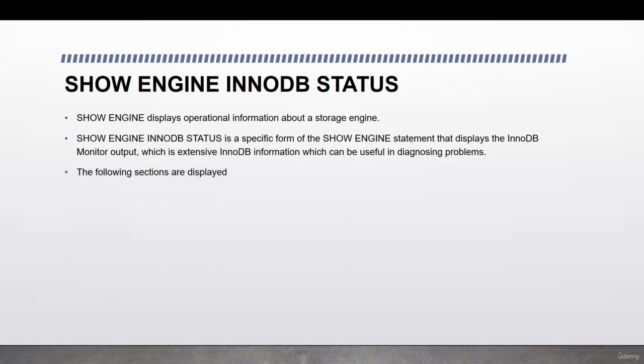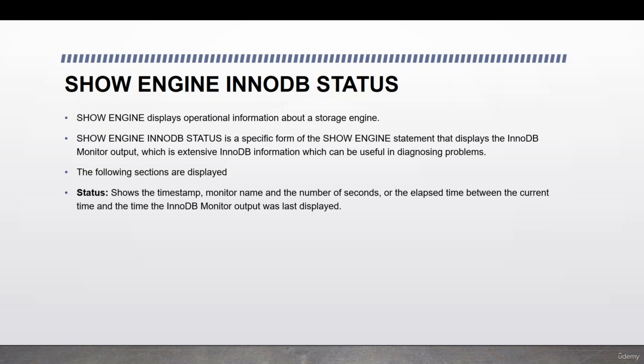So let's look into the sections which are displayed in the InnoDB engine status file. The first thing is status. The status shows the timestamp, monitor name, and the number of seconds elapsed between the current time and the time the InnoDB monitor output was last displayed. Then we have background thread. The srv_master_thread lines show work performed by the main background thread. So what is mysqld doing? This is shown in the background thread.